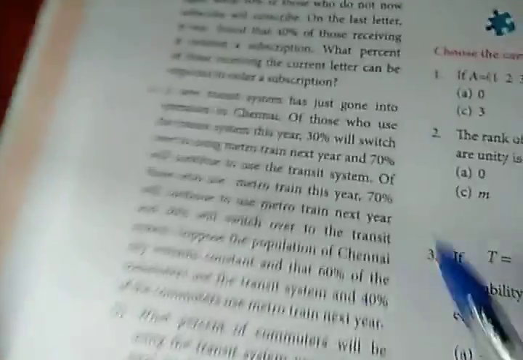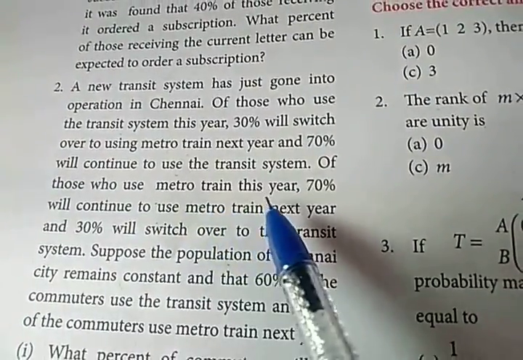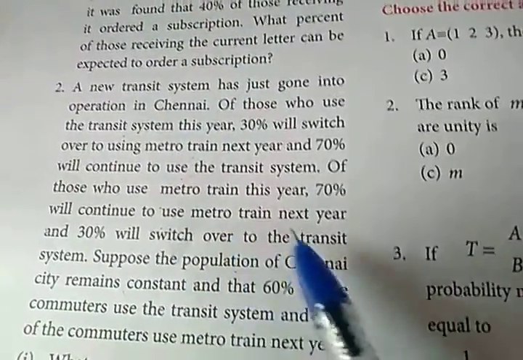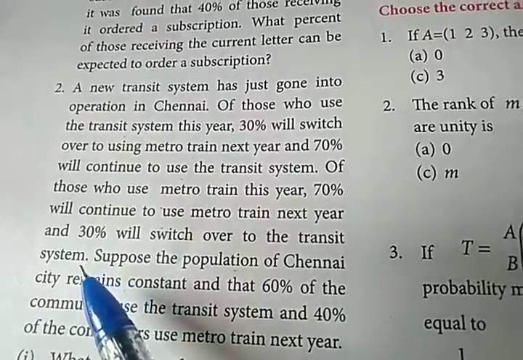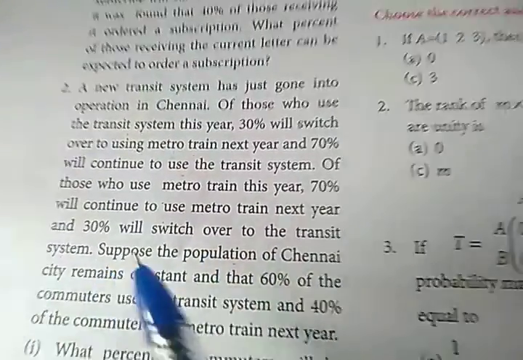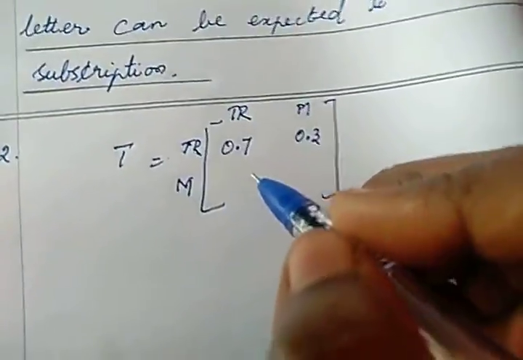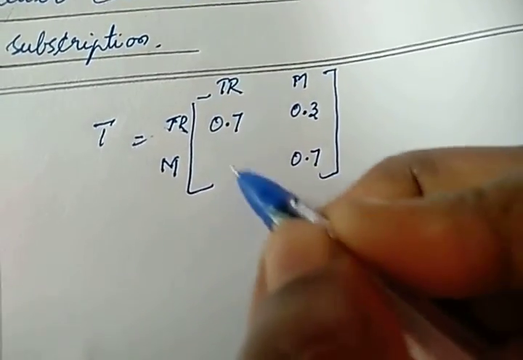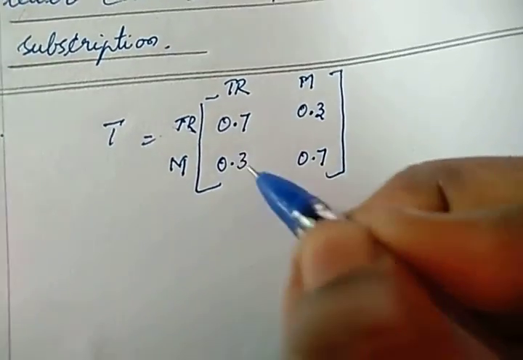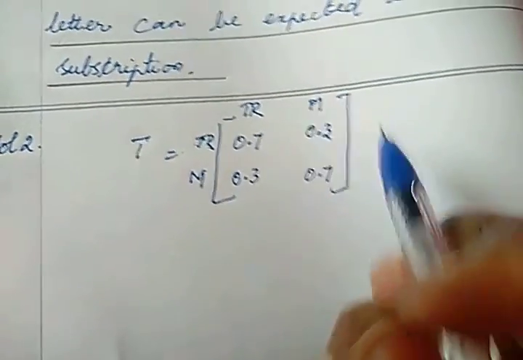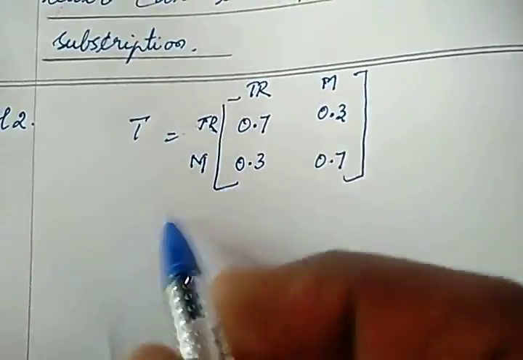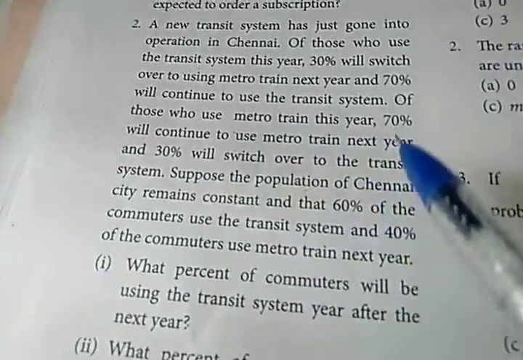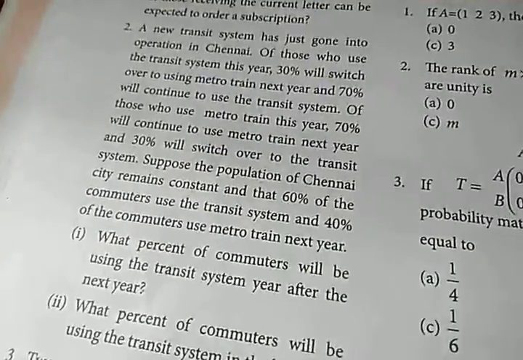And the second statement: of those who use metro train this year, 70% will continue to use metro train and 30% will switch over to the transit system. So 0.7 for the metro train and 0.3 for the transit system. So this is the matrix we have got. Now we will see the last statement when we substitute in the formula.